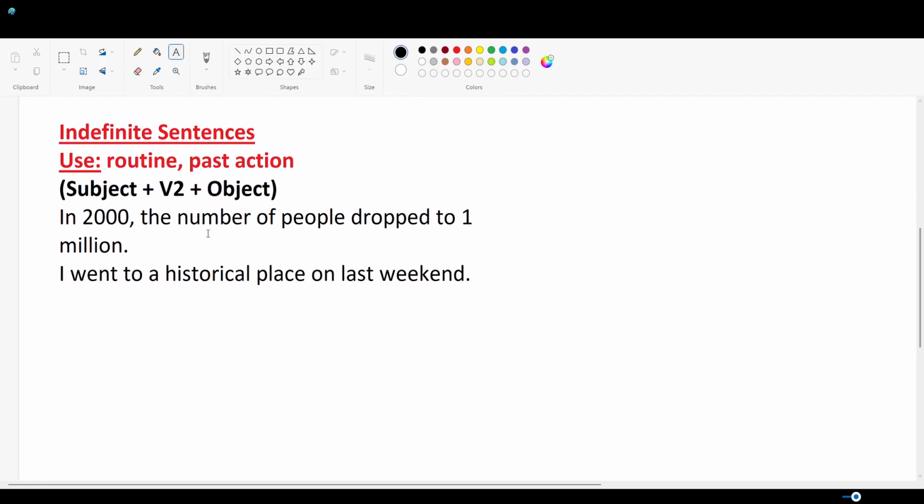In one exceptional usage, past indefinite tenses are also used as follows. This can also describe past possession.